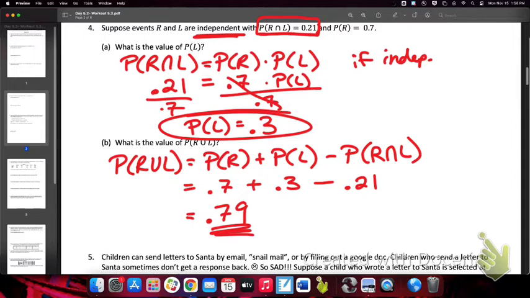I have a question for you. What does mutually exclusive mean? Cannot happen at the same time. What's the probability of A and B when they are mutually exclusive? 0. What can you do with mutually exclusive events? Add them. And what does that give you? The OR probability. Independence. What does that mean? They're not related. They're not influencing each other in any way. What can I do with independent events? Multiply them to get the AND probability. Cool? Is this starting to sink in a little? Yes. All right, good. I'm so glad.